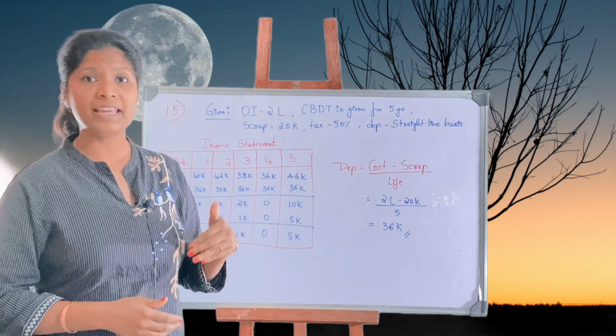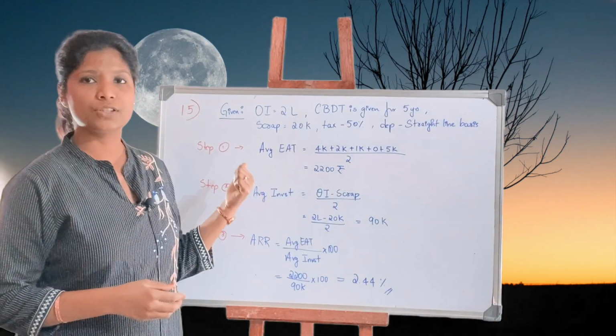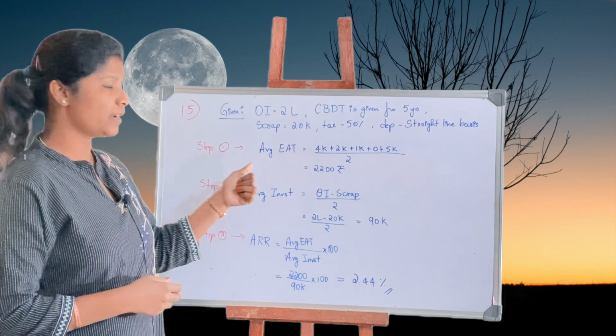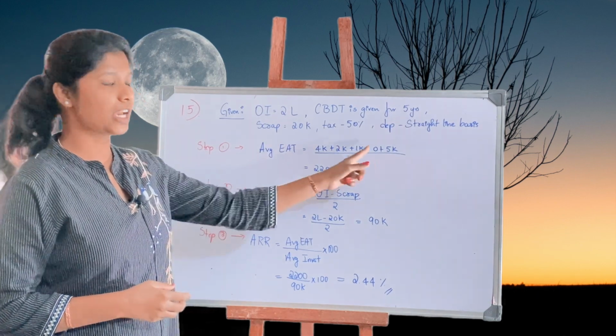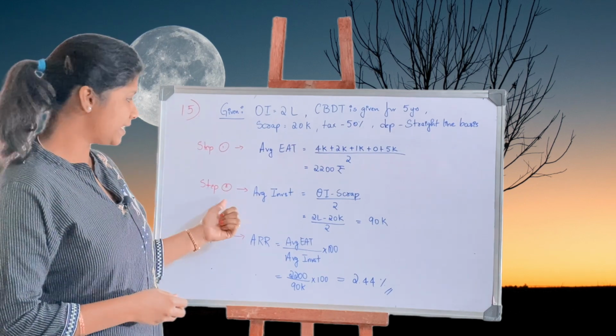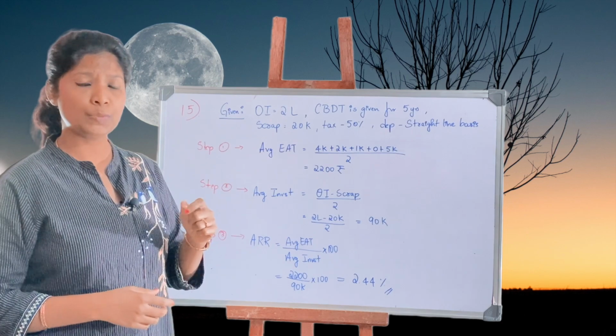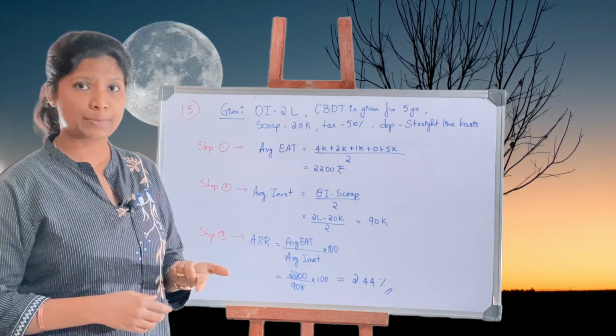Now let's solve the step-by-step accounting rate of return. Step 1 is your average EAT, total cash flows divided by 5, that comes up to 2,200. Step 2 is average investment. It falls under the second condition when original investment as well as scrap value is given.